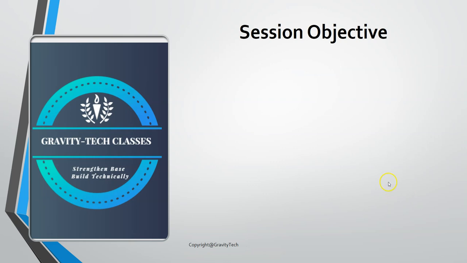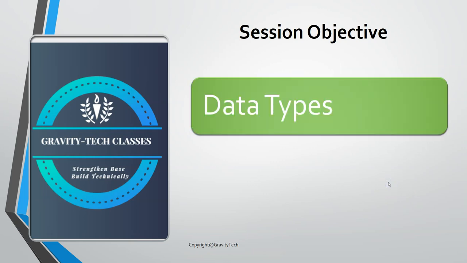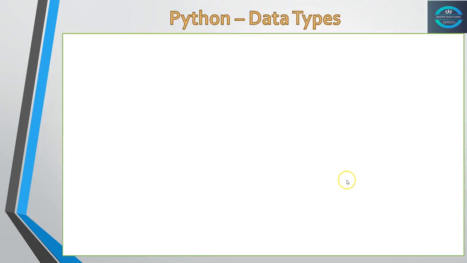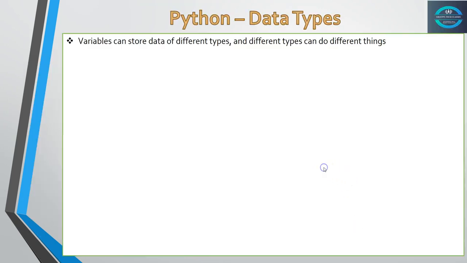Okay, so the session objective is learning the basics: what exactly the data types are in Python and how those can be used. And then we will see what we are going to cover as part of the next session. So what are data types? Variables can store data of different types, and the different types can do different things.